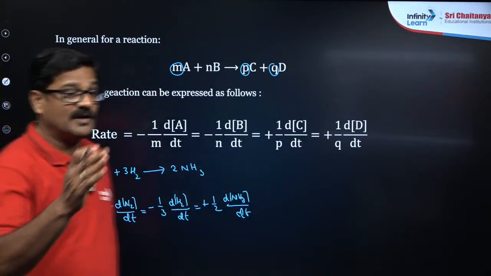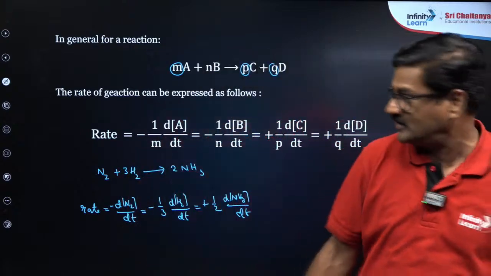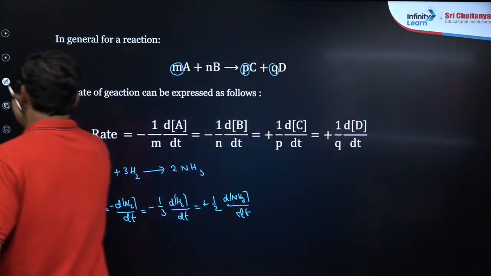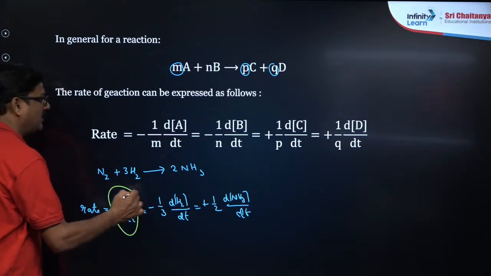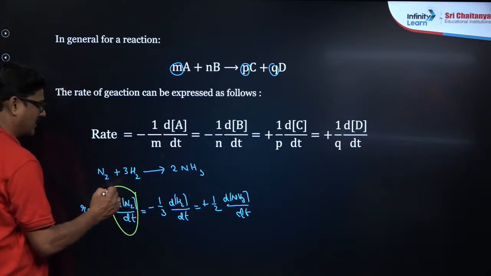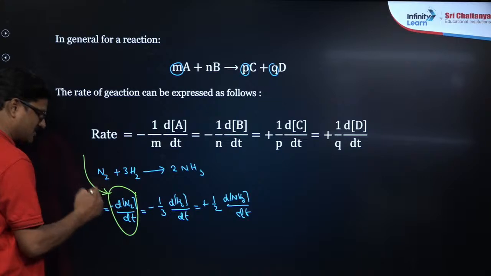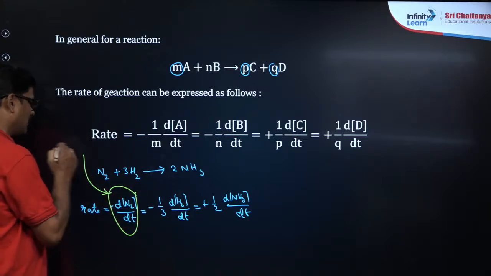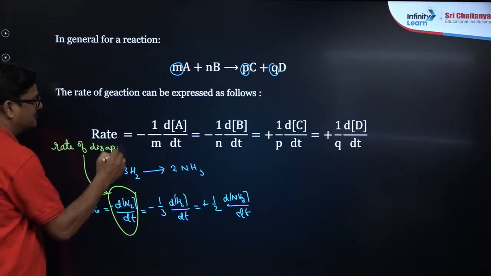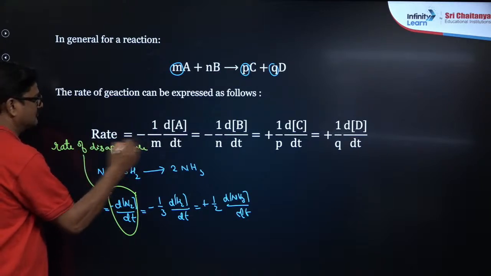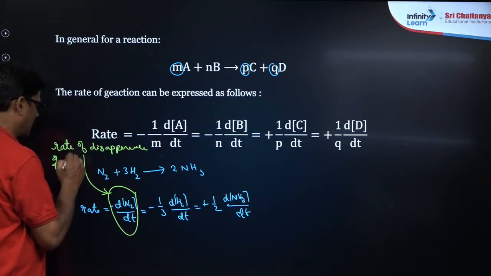From this expression, what we are going to learn is a very important thing I want to give you. This magnitude quantity is called the rate of disappearance of nitrogen. As this reaction proceeds, nitrogen decreases. This is what you call rate of disappearance of nitrogen.